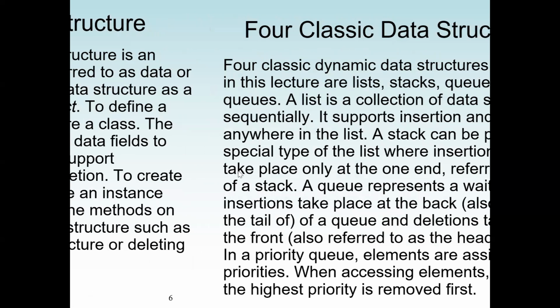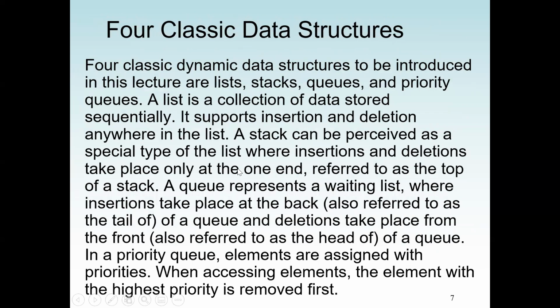This concept, we already covered in our textbook, chapters 9 and 10, when we discussed object-oriented programming concepts. So the four classical data structures again are the linked list, stack, queue, and priority queue. And here we're going to cover stack.